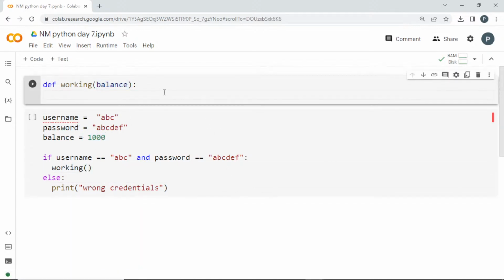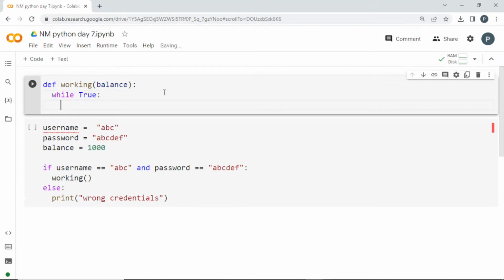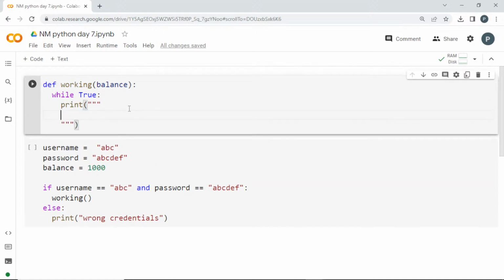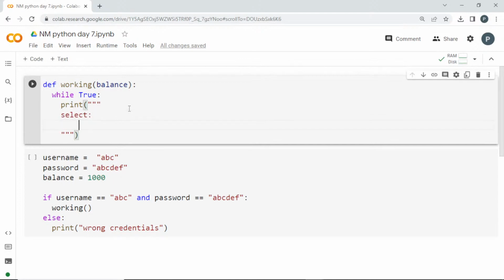Inside this working, I'll create a while loop, while True. When this condition is true, I'm going to print to the user. Let me create a multi-line comment. See here below it, let me print: select. The first option will be balance inquiry.